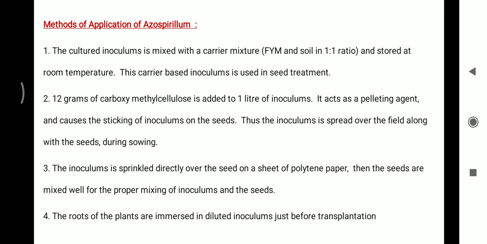Thus, the inoculum is spread over the field along with the seeds during sowing. The inoculum is sprinkled directly over the seeds on a sheet of polythene paper. Then the seeds are mixed well for the proper mixing of inoculum and the seeds. The roots of the plants are immersed in diluted inoculum just before transplantation.